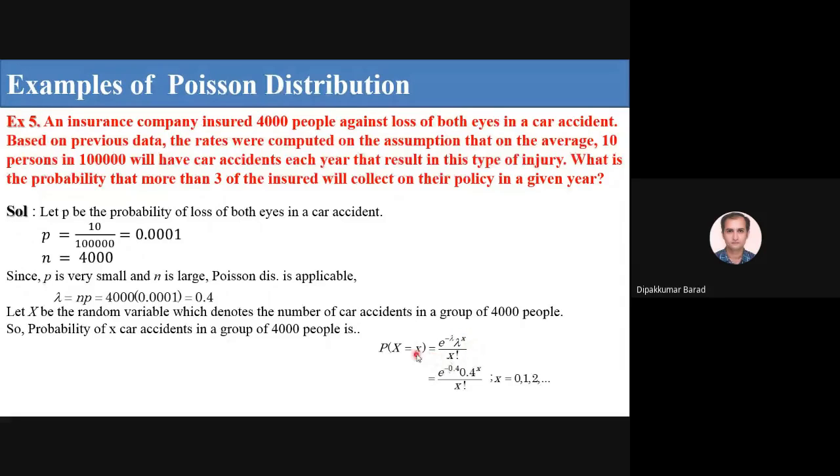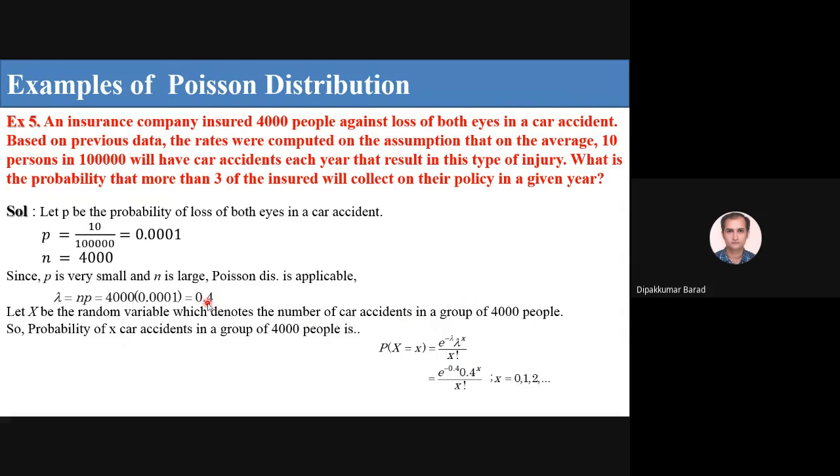Here 4,000 is our data, n, the number of people, and the random variable x is the number of car accidents, which is our success here. So by the Poisson distribution, the probability of x car accidents is e raised to minus lambda, lambda raised to x upon x factorial.